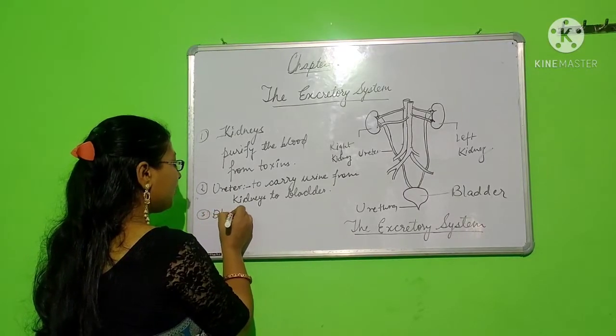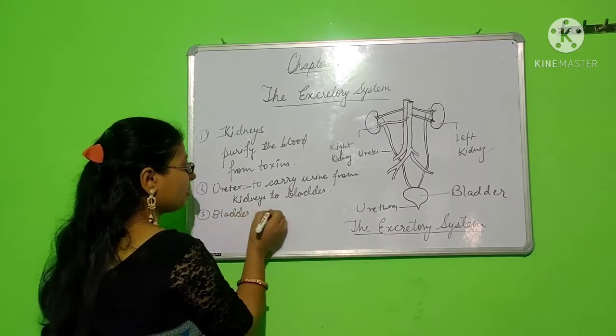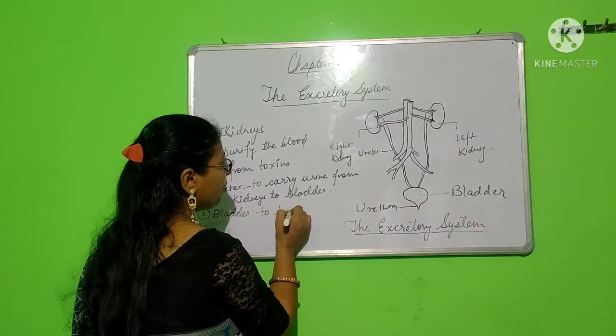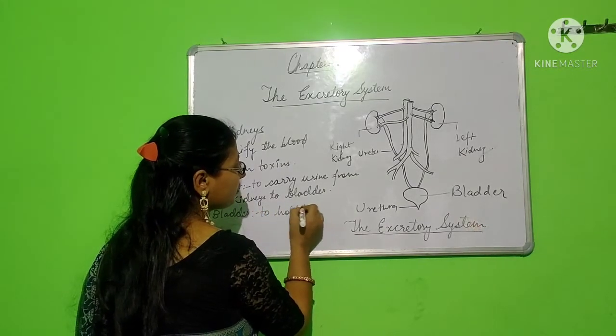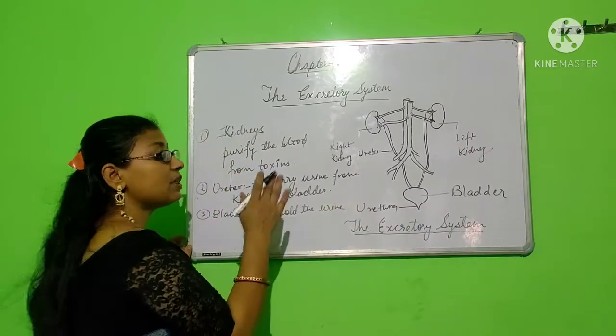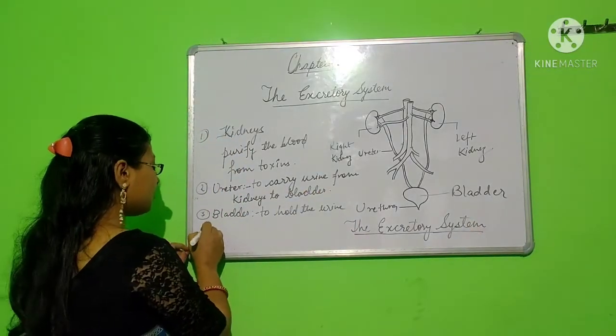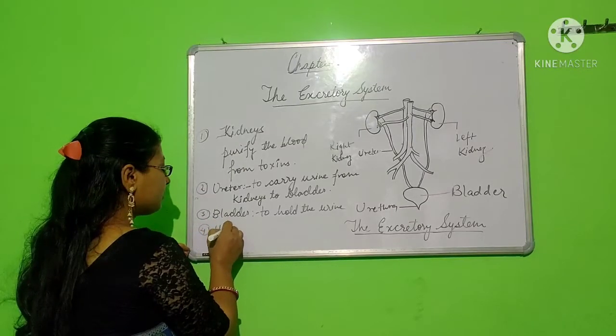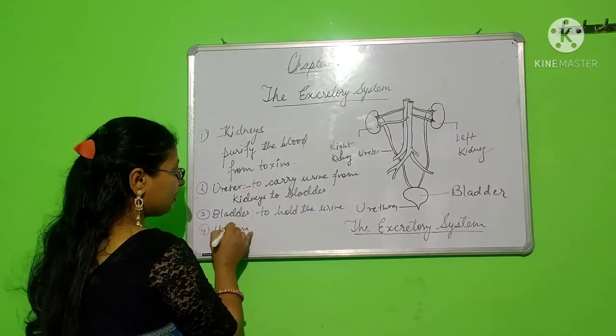What is the function of bladder? To hold the urine. It holds the urine for some period of time. And what is the function of urethra?